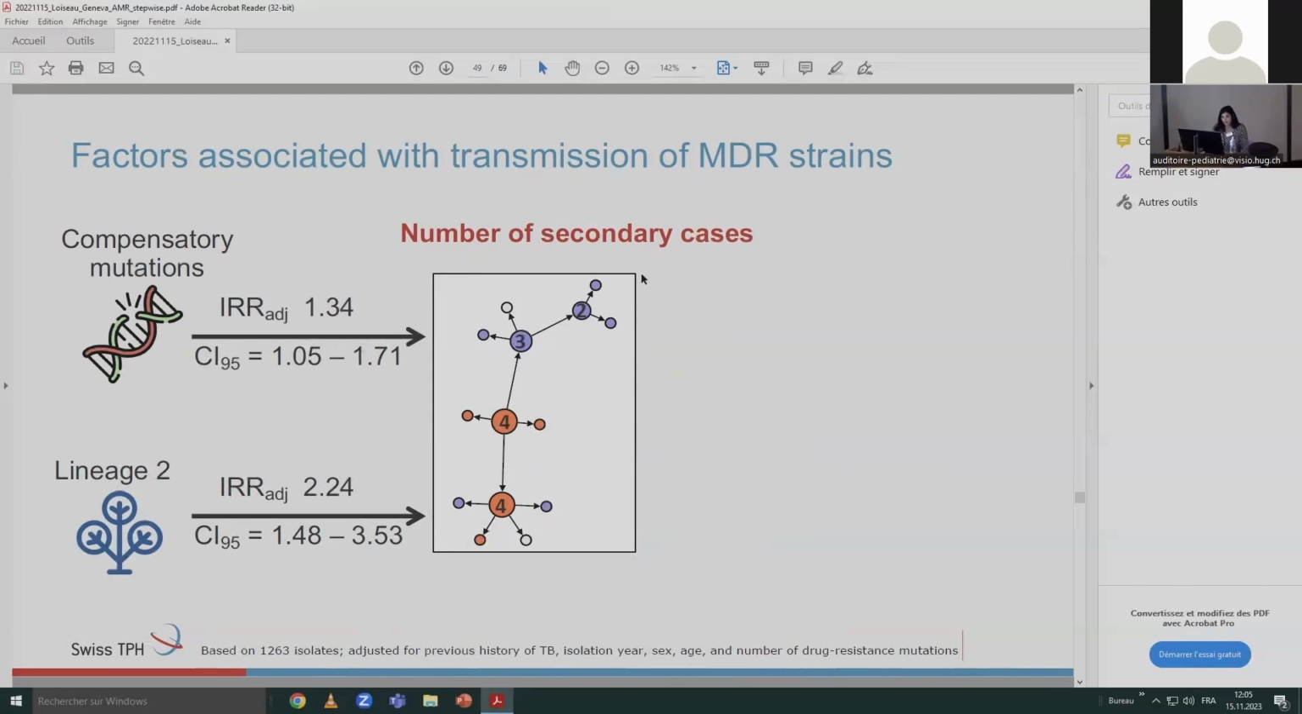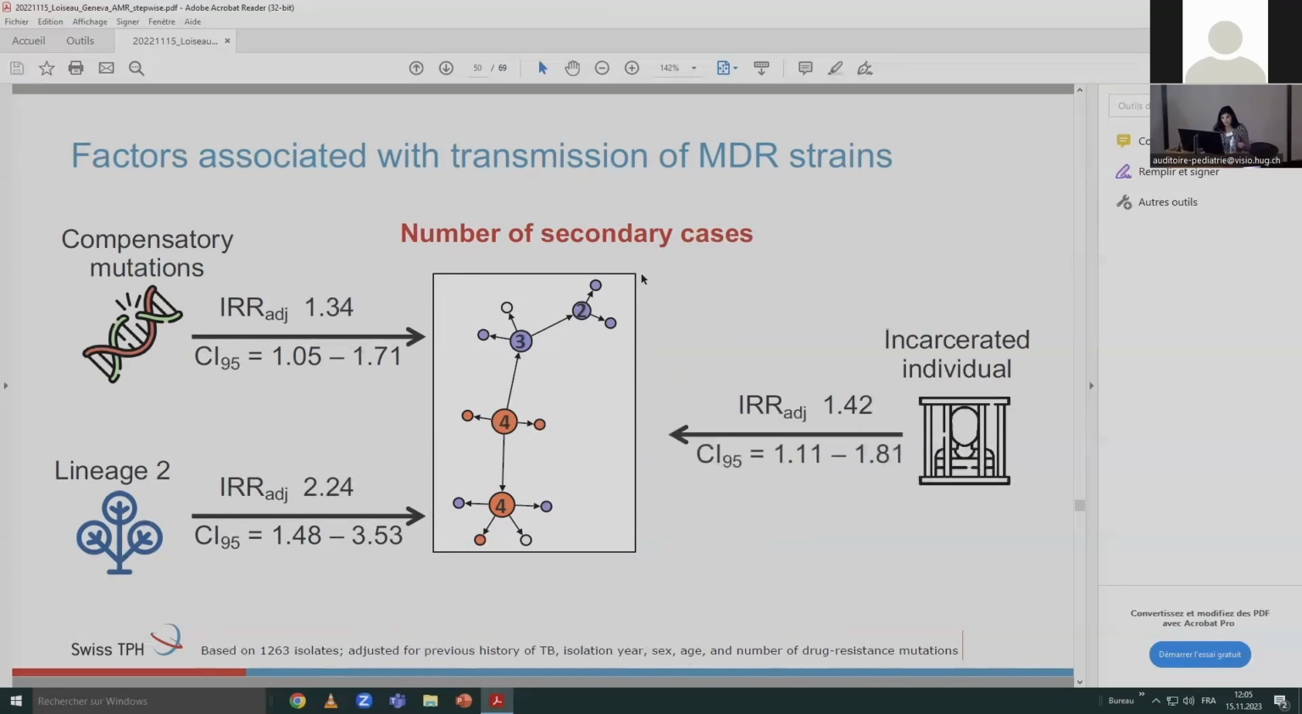And then we also found that prison isolates, so patients that are incarcerated in prisons, was also associated with a higher number of secondary cases, which is not so surprising given that prisons are associated with very overcrowded environments and people that often have also comorbidities.